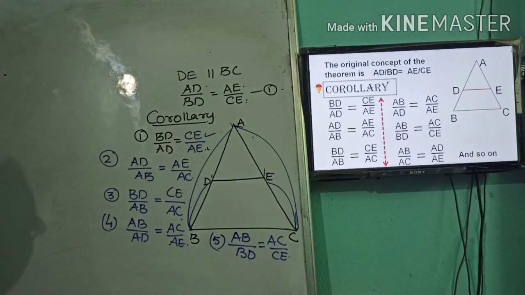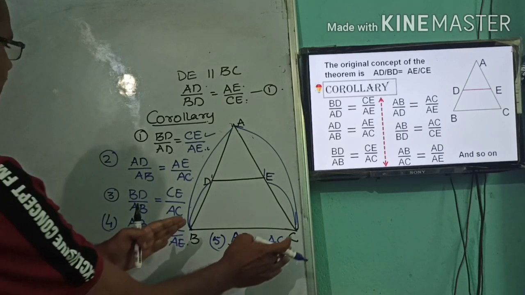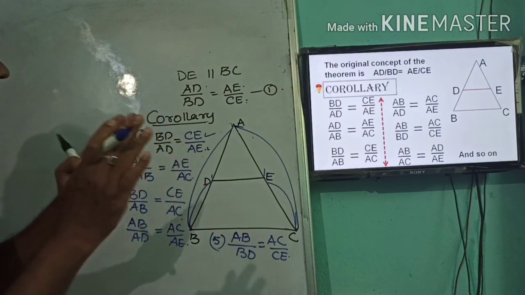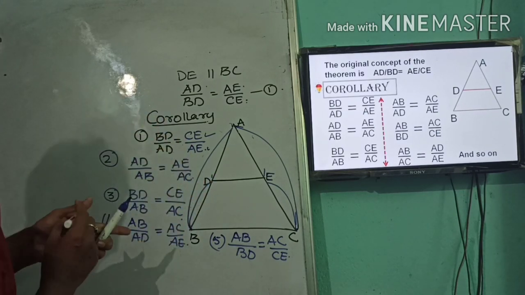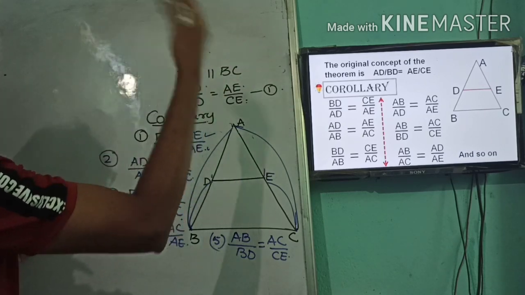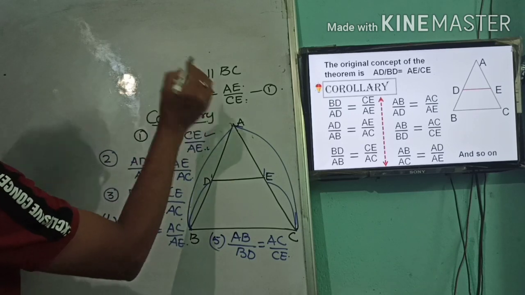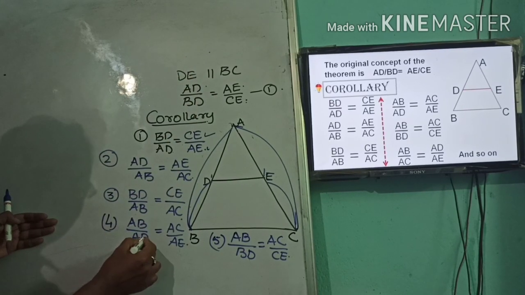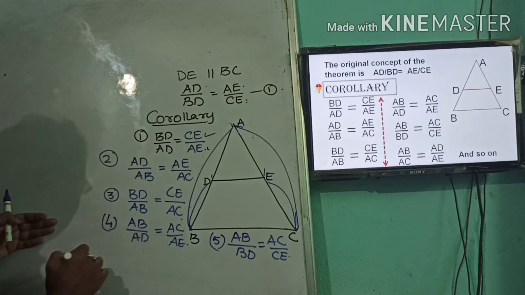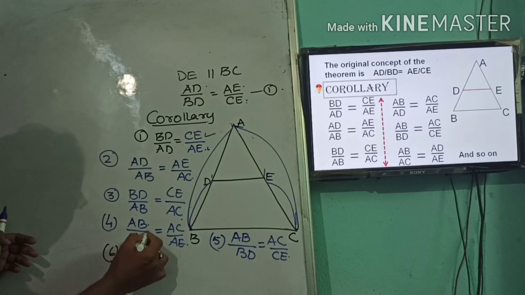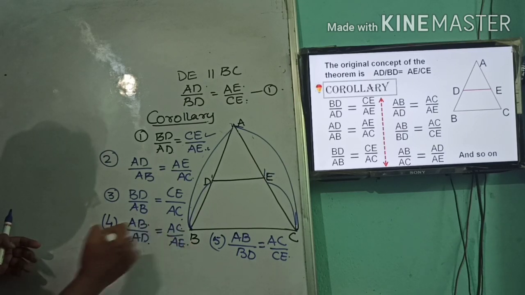Okay, AB by BD is also equal to AC by CE. Is that clear? Then another corollary you can also get by the method of interchanging or the cross multiplication way. For example, I can take this one, here AB by AD: the sixth one, AB by AD is equal to AC by AE.